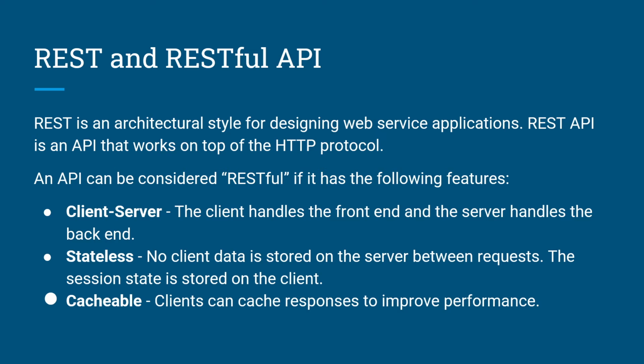An API can be considered RESTful if it has the following features. Client-server: the client handles the front end while the server handles the back end. Stateless: no client data is stored on the server. The session state is stored on the client. Cacheable: clients can cache responses to improve performance.